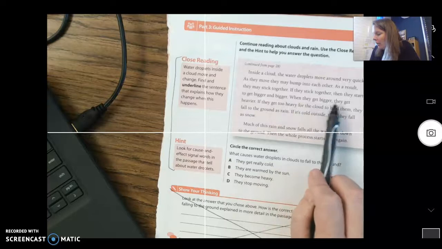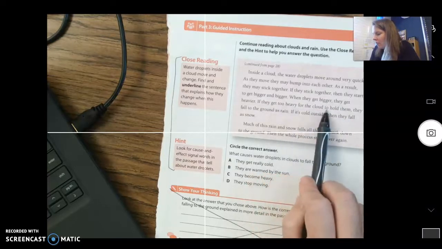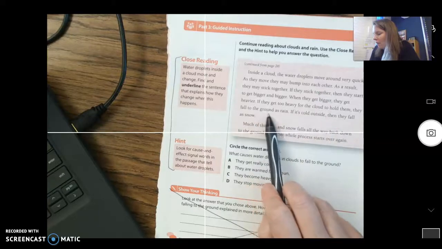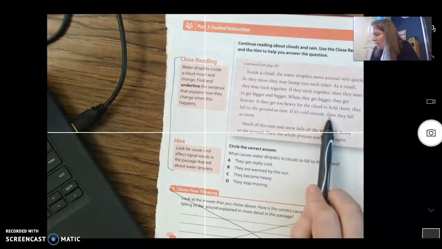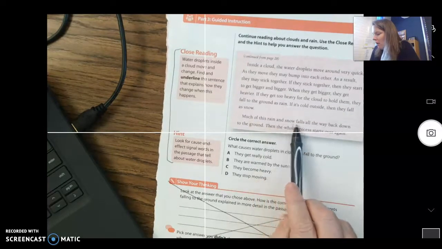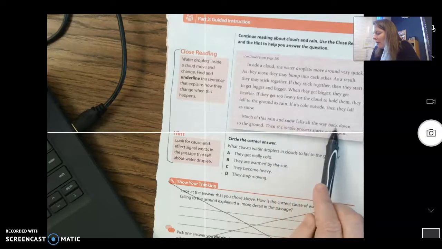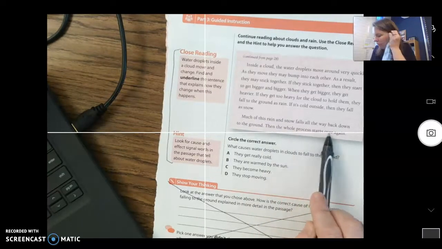When they get bigger, they get heavier. If they get too heavy for the cloud to hold them, they fall to the ground as rain. If it's cold outside, then they fall as snow. Much of this rain and snow falls all the way back down to the ground. Then the whole process starts over again. So let's come right here first and read our little hint.